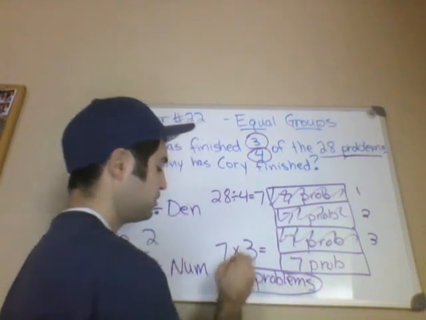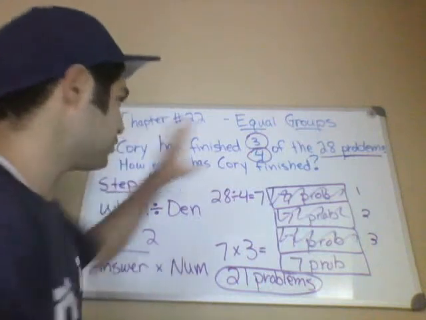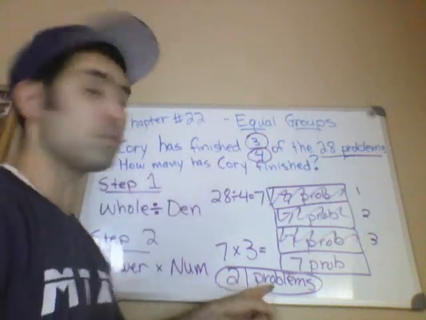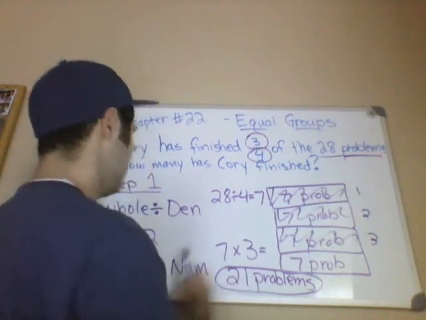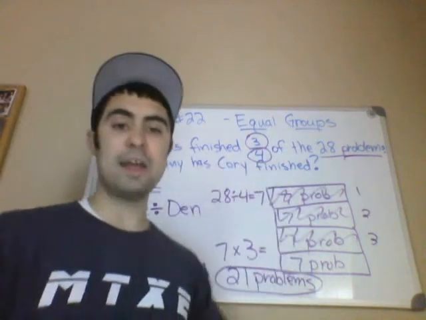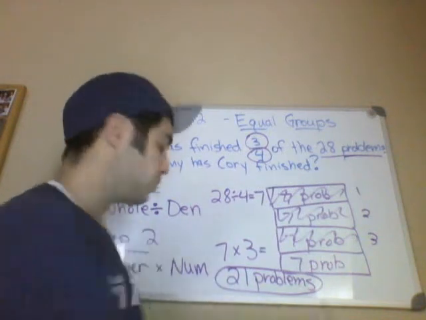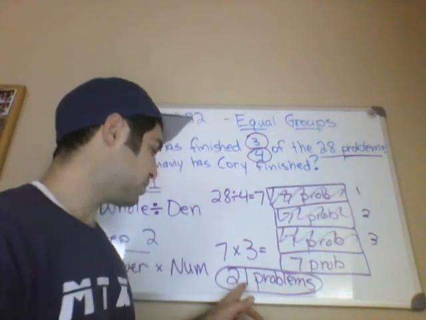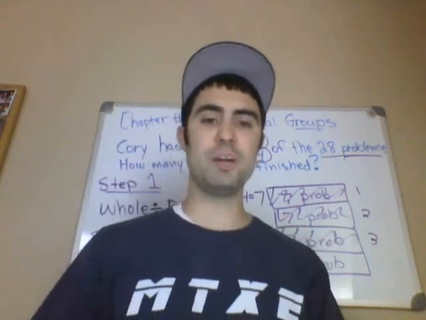Always circle your answers, okay, guys? Because I want you to show work. That's great, all this work. But circle your answer so I can look at it and know what your answer is. You have a bunch of numbers everywhere. It's going to be hard for me to determine which number is your answer. So always circle your answer. So the answer is 21 problems. Corey's finished 21 problems. Good job.